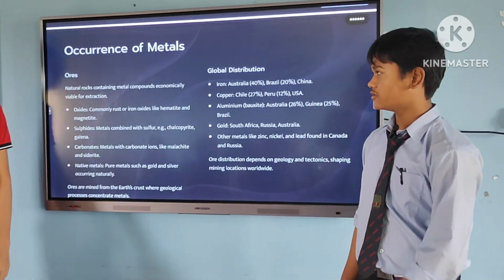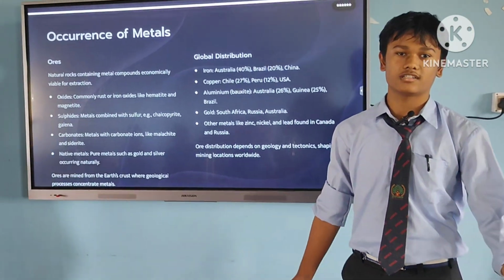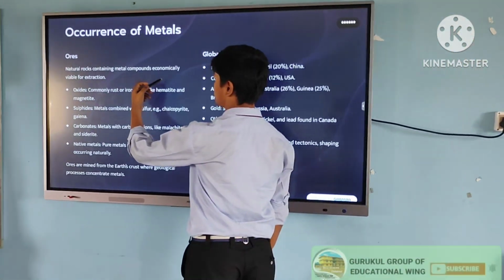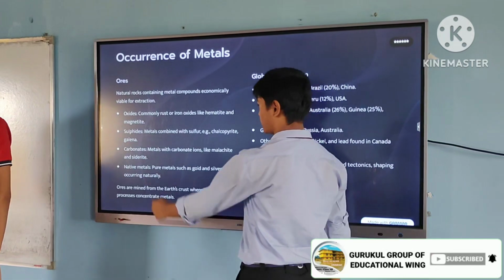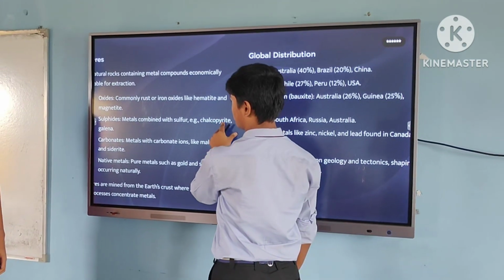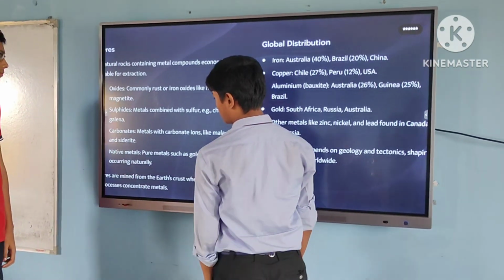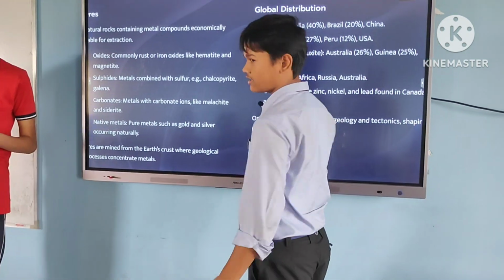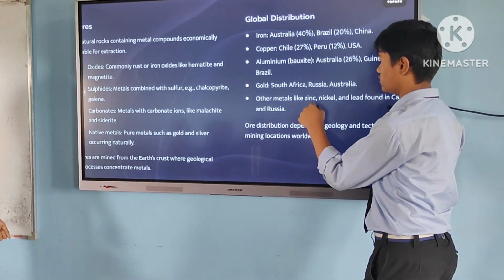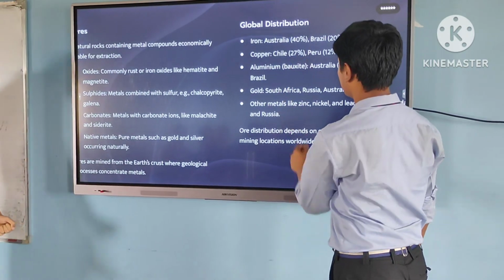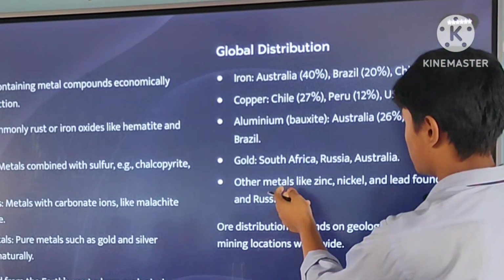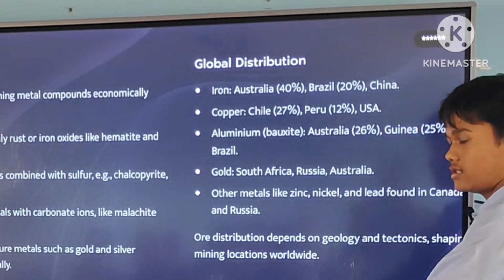The next topic is occurrence of metals. So a question arises: where do metals come from? Metals come from substances called ores, rocks containing metallic compounds economically viable for extraction. For example, oxides, commonly rust or iron oxide like hematite and magnetite, and sulfides and carbonates. Some metals like gold and silver are naturally occurring and can be found in the earth's crust. The global distribution of metals: iron is 40% in Australia and 20% in Brazil, and copper is 27% in Chile, and metals like zinc, nickel, and lead are found in Canada and Russia.